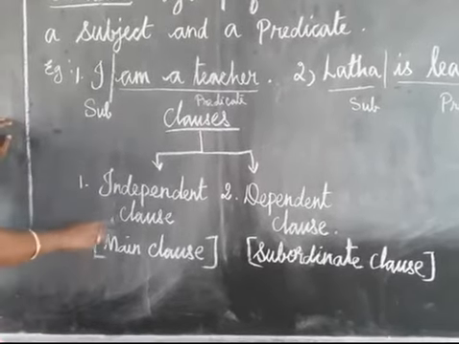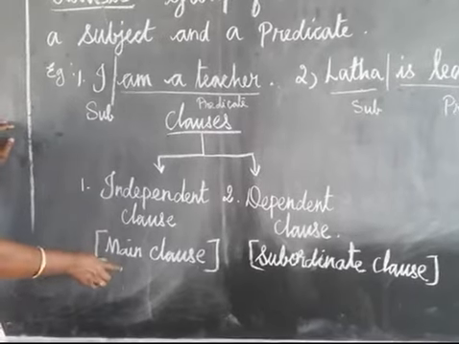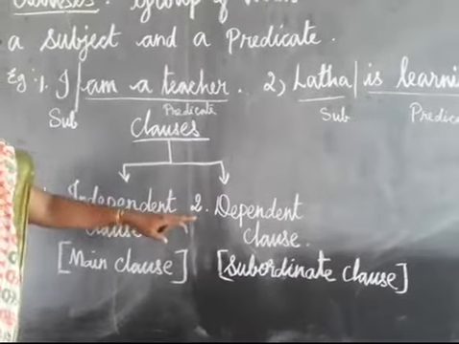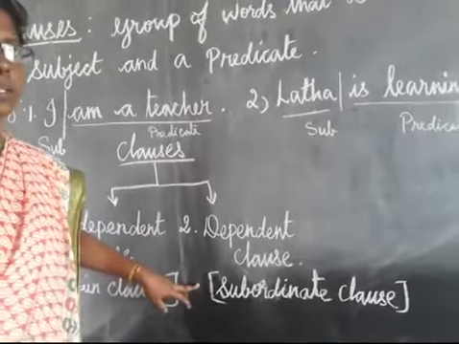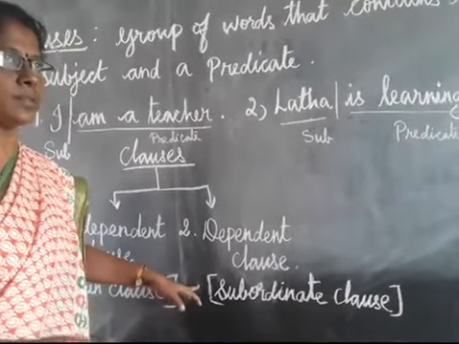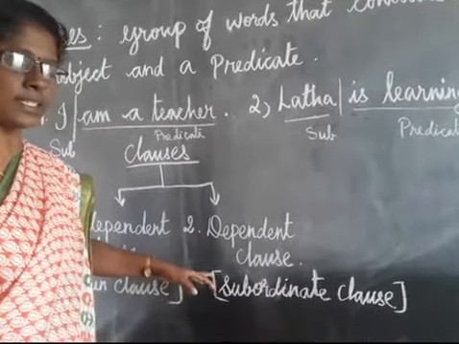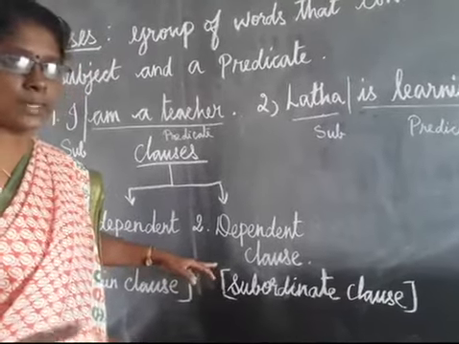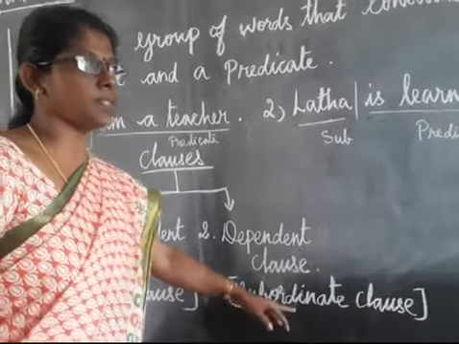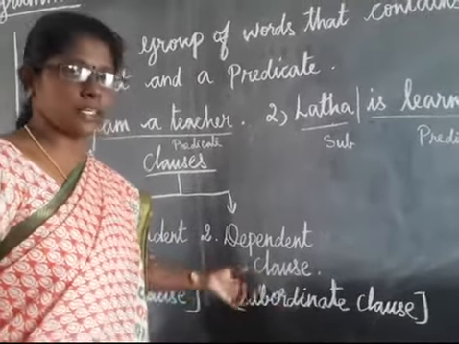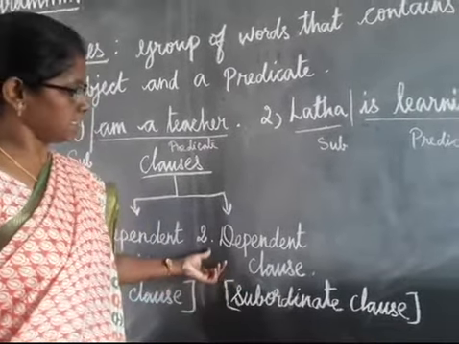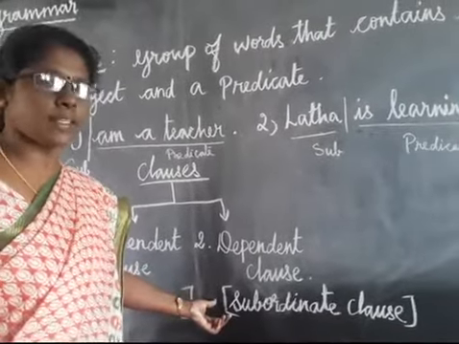That is called independent clause or main clause. Dependent clause means it depends on something. There will be words joined together that give some meaning, but not a complete meaning. It depends on something else to fulfill that meaning. That is called dependent clause, or subordinate clause.